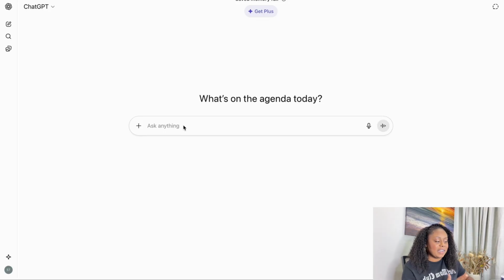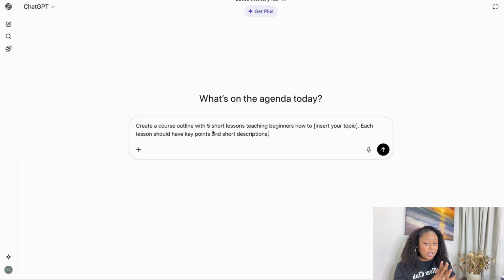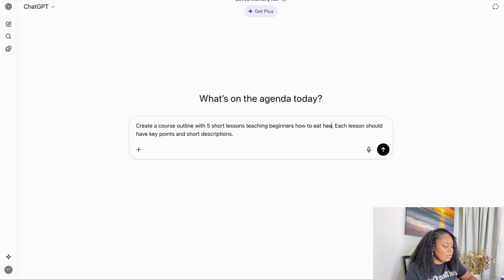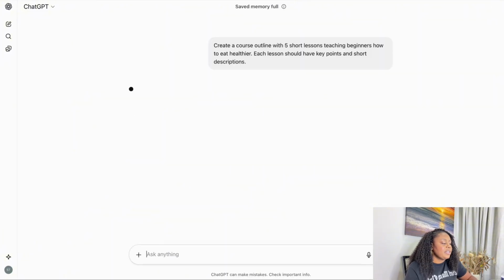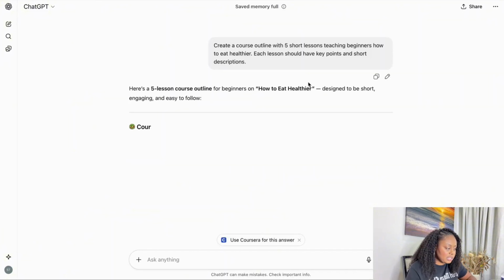So the first place that I'm going to go to is ChatGPT. I'm just going to give it a quick prompt to create a course outline with 5 short lessons teaching beginners how to, and then I'm going to use the topic of fitness. When I type it in, you're going to type it right here. So I'm taking this part out and I'm going to put in the part that I want. I'm going to say beginners how to eat healthier, and let's go. We're going to see what it gives us.